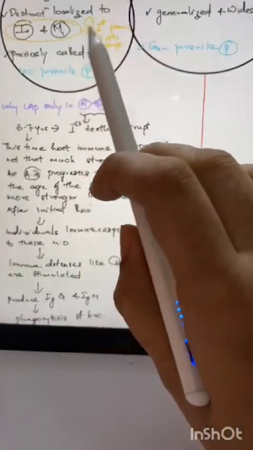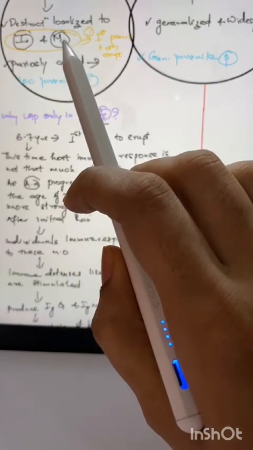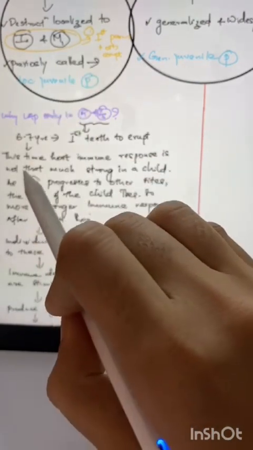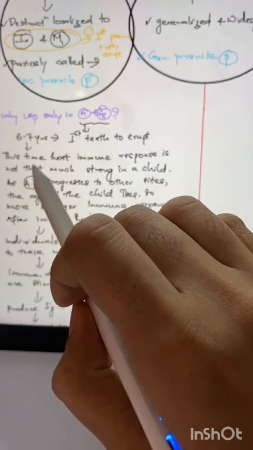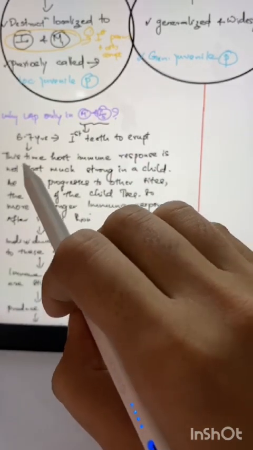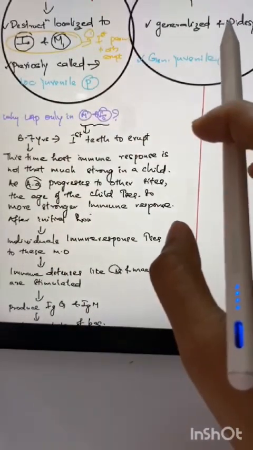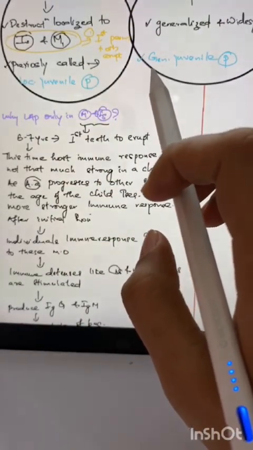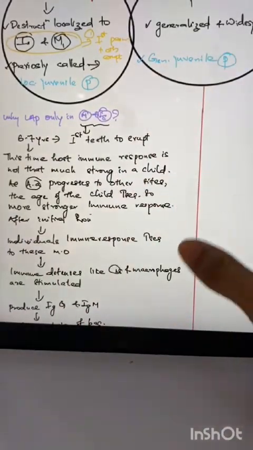As this AA means this is one of the main causative microorganisms in this AP. AA means the microorganism name is Aggregatibacter actinomycetemcomitans. Okay, this AA is one of the major microorganisms present in AP. As this AA progresses to other sites, the age of the child also increases. So the child would get a stronger immune response. So that's why it is not going to spread to other areas.